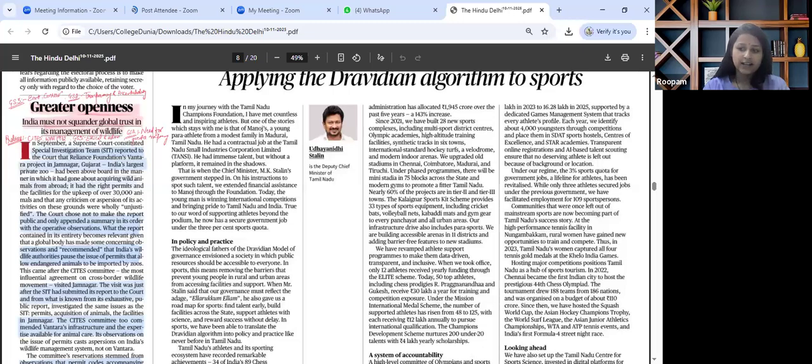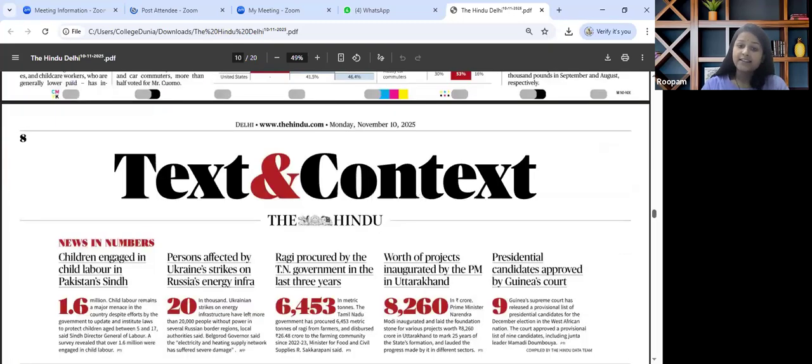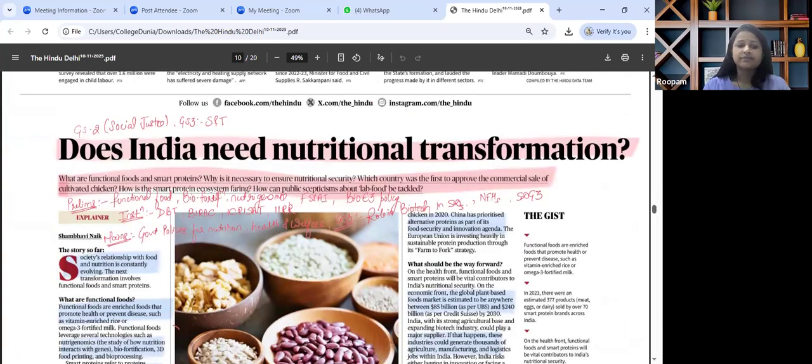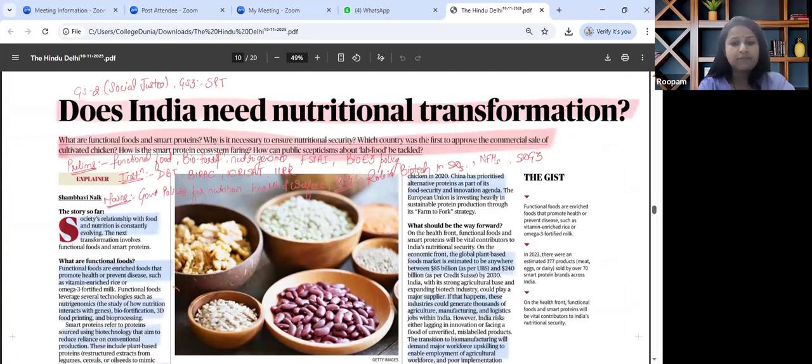The next very important article that I found interesting enough and is relevant for our paper is about does India need nutritional transformation, relevant for GS paper 2 social justice under the theme health and nutrition, and also for GS paper 3 science and tech, wherein biotechnology and food security as a part of our syllabus can be linked. The key theme that has been discussed in this particular article talks about transition from food security to nutritional security, functional food and smart protein choices.